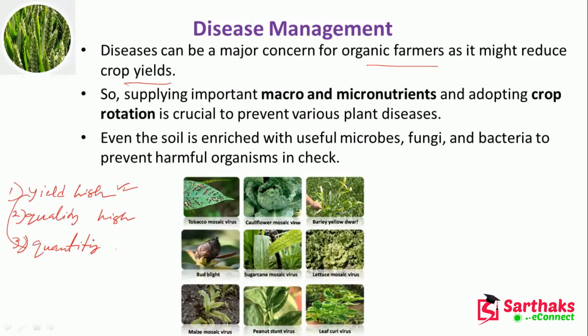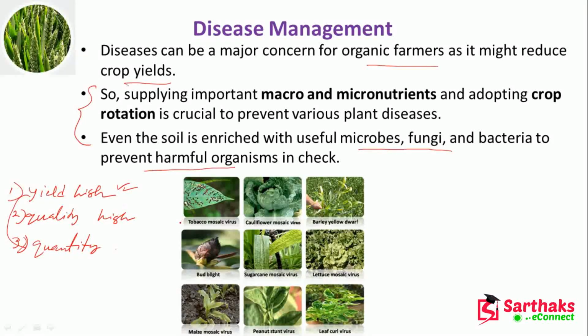Now, if we supply important macro and micronutrients and adopt crop rotation, that can prevent plant diseases. Even if the soil is enriched with useful microbes, fungi and bacteria, it keeps harmful organisms in check. So we can do these two things to avoid the diseases that affect our crop production.